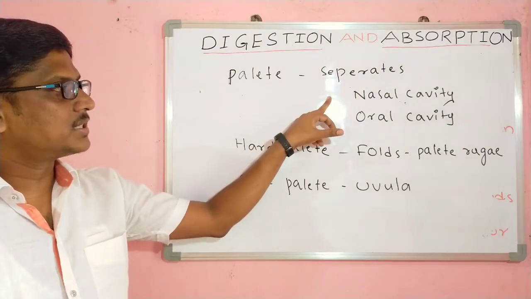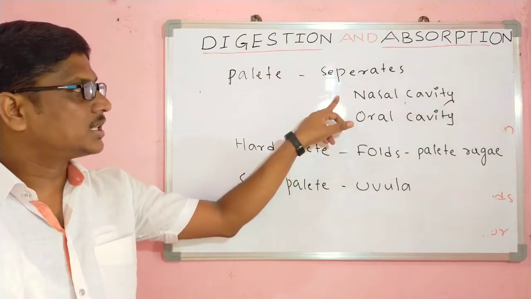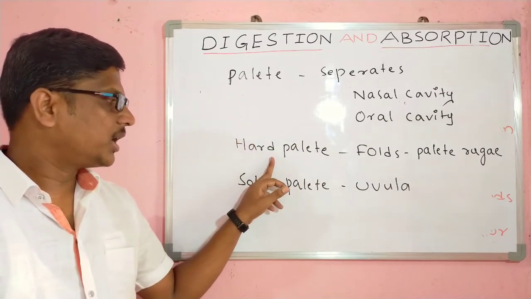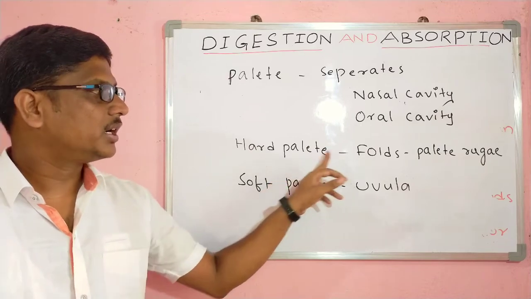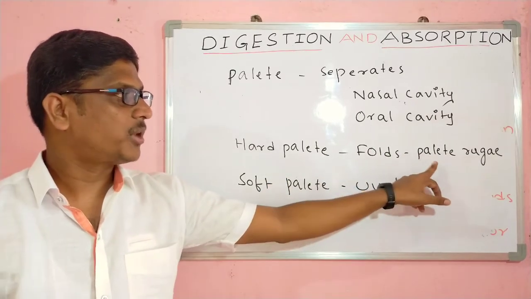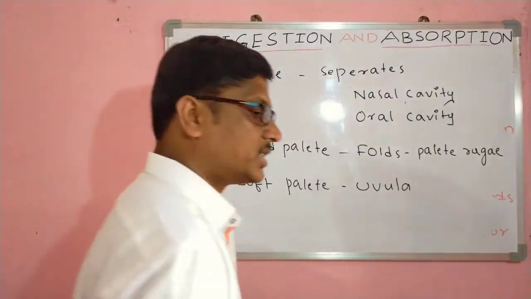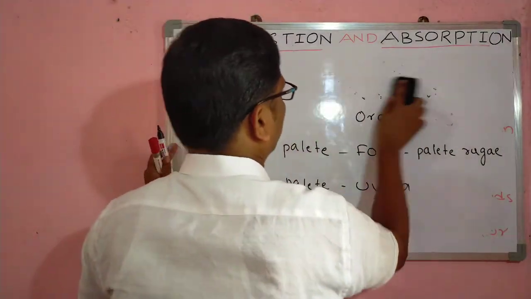Palate separates the nasal cavity and the oral cavity. Nasal and oral cavity are separated by the specific structure called the palate. Hard palate, soft palate. Hard palate has the folds, that is palatine rugae, and soft palate is also called the uvula. These are the parts present inside the buccal cavity.